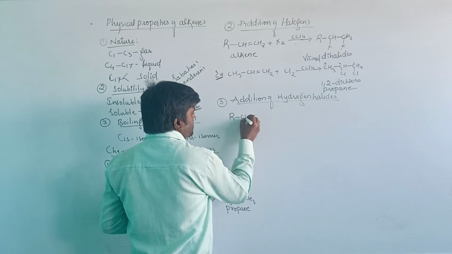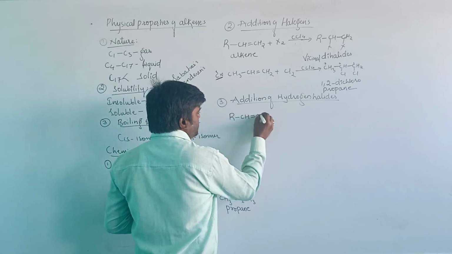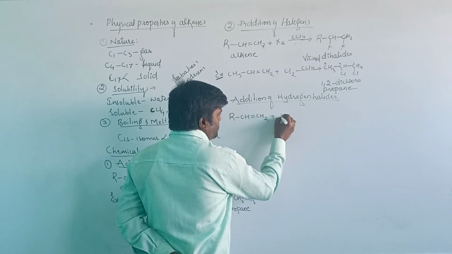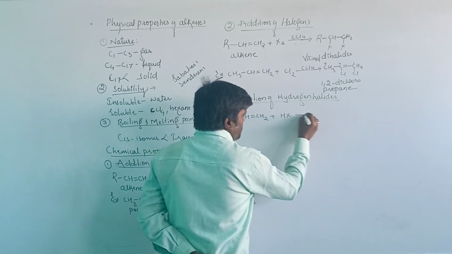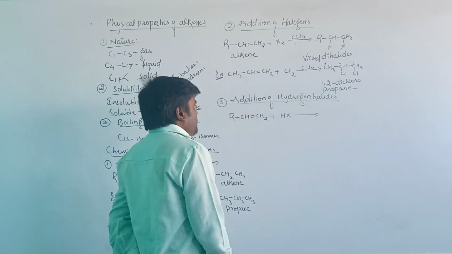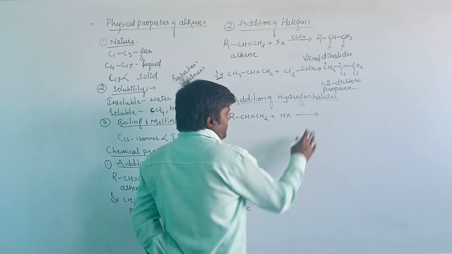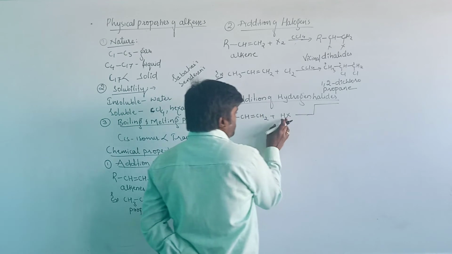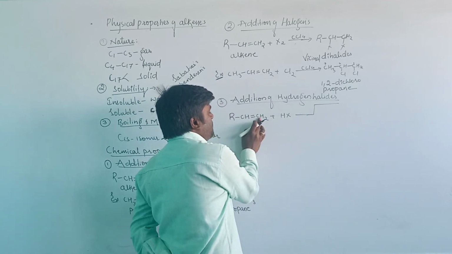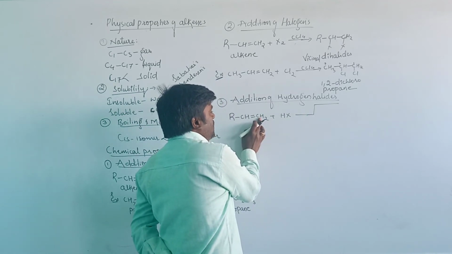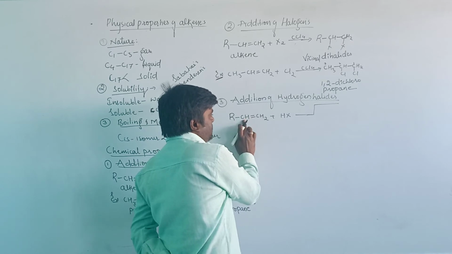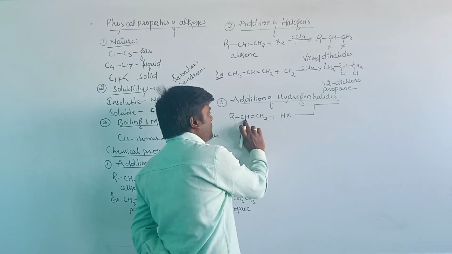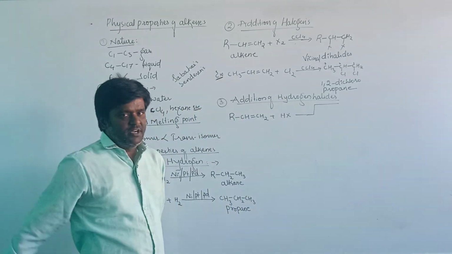Let us see the general representation here: R CH double bond CH plus hydrogen halide. Then there are two possibilities here. The halogen may attack this carbon atom or that carbon atom, and hydrogen may attack this carbon atom or that one.